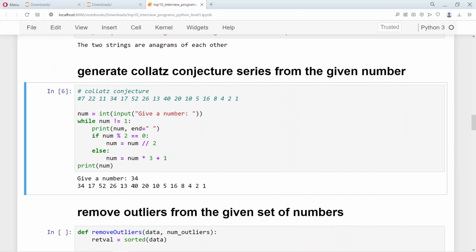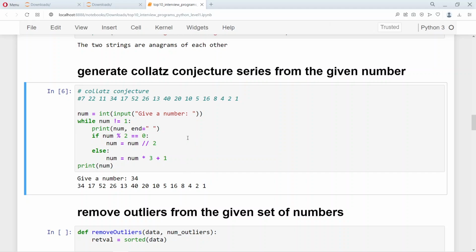40 is even, so 40 divided by 2, 20. 20 is even, so 10. 10 is even. 5 is odd, so multiplied by 3 plus 1, 16. 8, 4, 2, 1. As you can see, finally the number ends in 1.